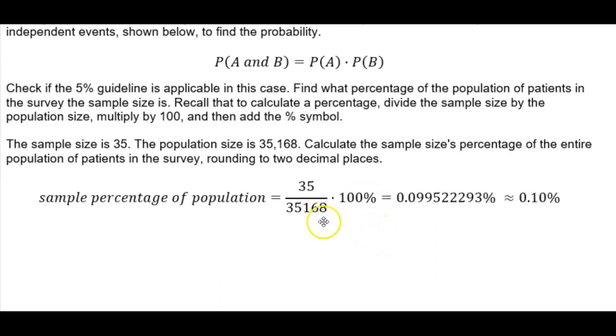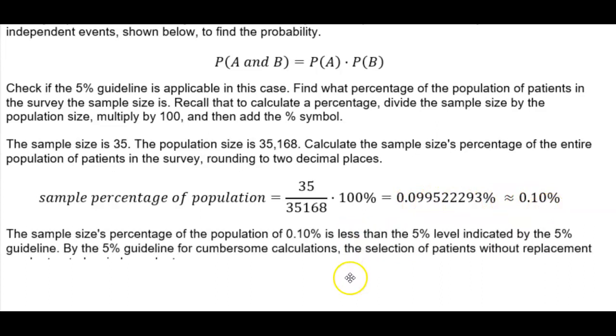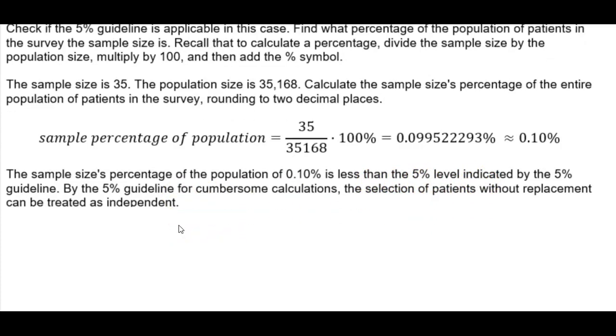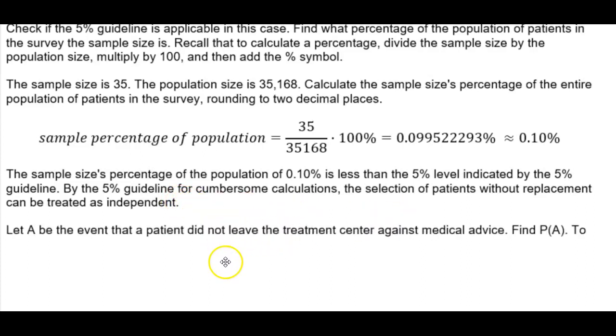So the sample percentage of the population, if we take 35 out of the 35,168 times 100%, gives us this percent, 0.099522293%. Rounding this to 2 decimals gives us 0.10%. Well, the sample size's percentage of the population is 0.10%, and that is less than the 5% level indicated by the 5% guideline. By the 5% guideline for cumbersome calculations, the selection of patients without replacement can be treated as independent.